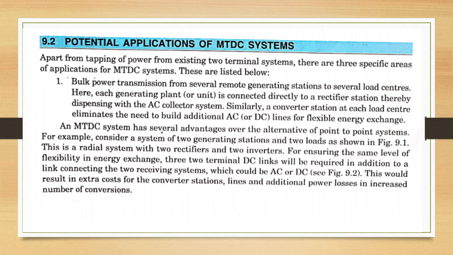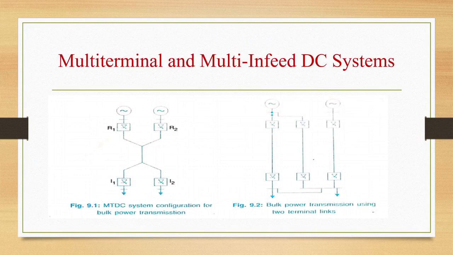An MTDC system has several advantages over the alternative of point-to-point systems. For example, let us consider a system of two generating stations and two loads as shown in the figure 9.1. This figure.